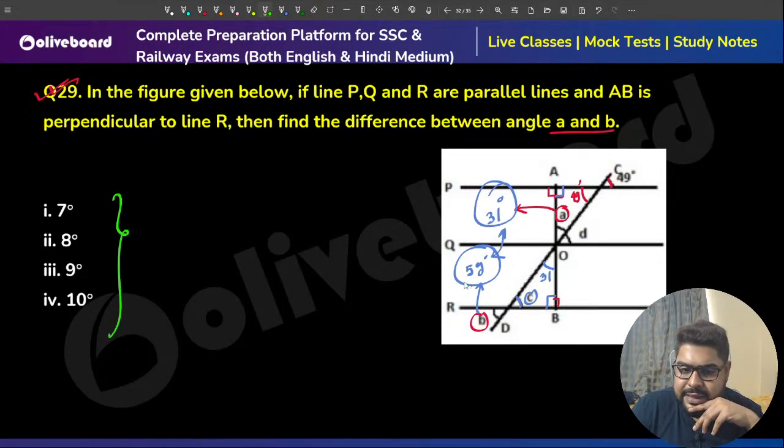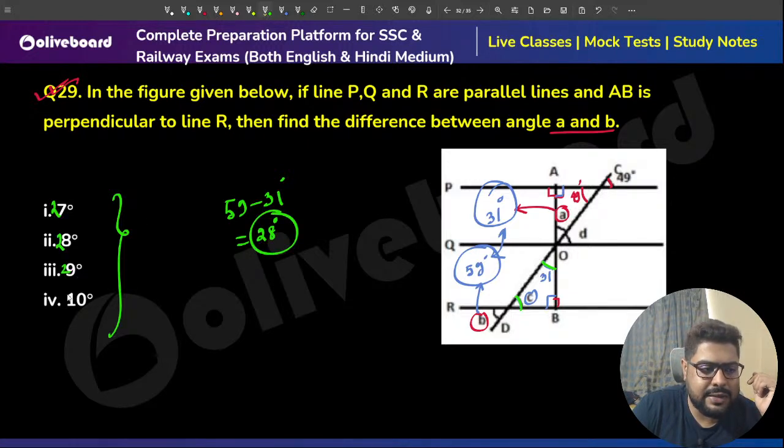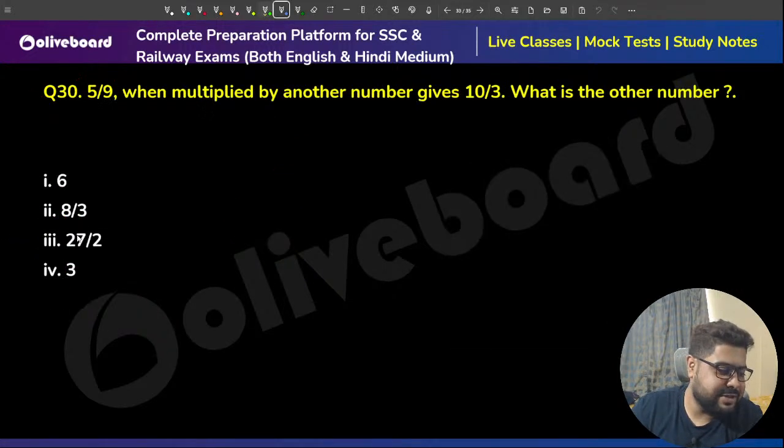7, 8, 9, 10. This is 59 we are getting. We are getting 59. 49 we got 31. This is 31. So this is 90 minus 31. So this is equal to this. No, sir. The answer will be 59 minus 31, 28 degrees. So there is a mistake here, they changed the options like this. 28 degrees is the correct answer, not 8 degrees. Okay, this is your correct answer. Simple. Last question and a very easy question.